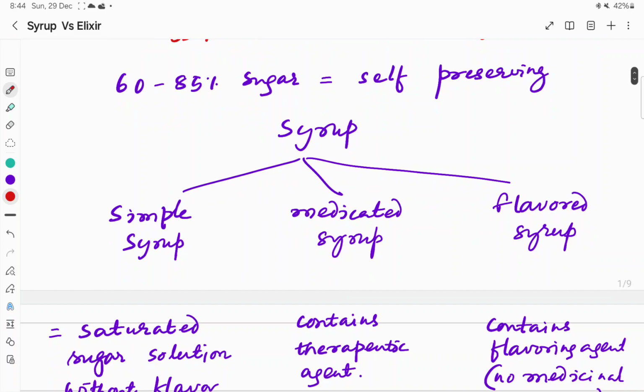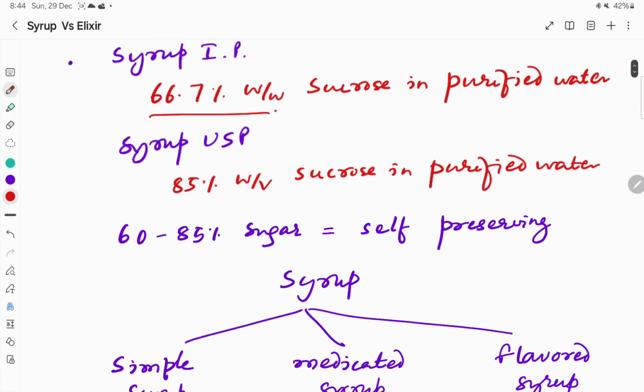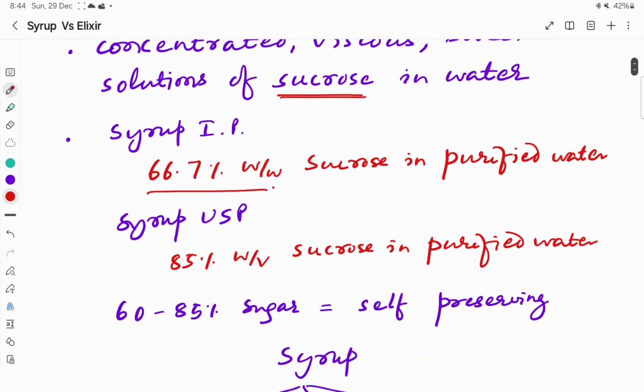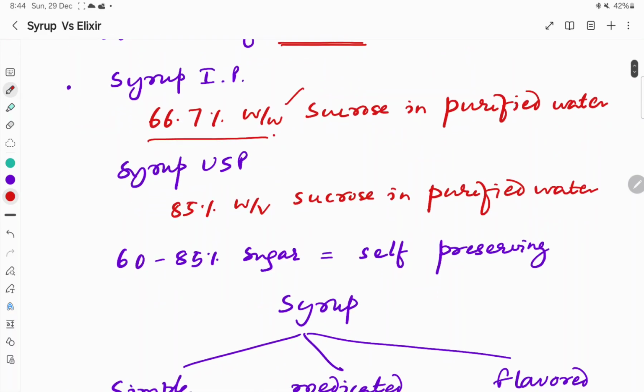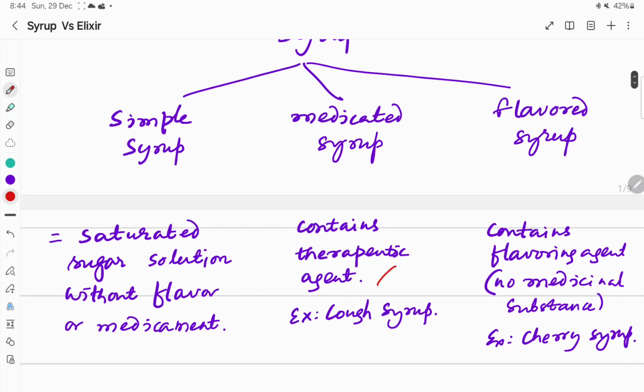So syrup can be simple syrup, medicated syrup, or flavored syrup. Simple syrup is nothing but the saturated sugar solution without flavor or any medicament, which is almost 66.7% weight by weight. When syrup contains 60 to 85% sugar, it is self-preserving. And when it is medicated syrup, it contains a therapeutic agent, for example, the cough syrup, the paracetamol syrup. Flavored syrup contains only flavoring agent, no medicinal substance, for example, cherry syrup.